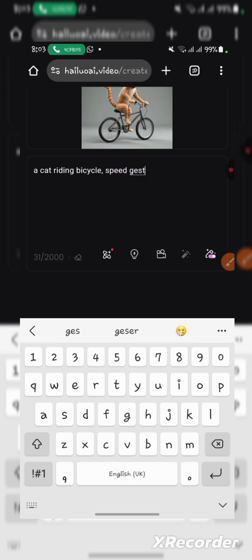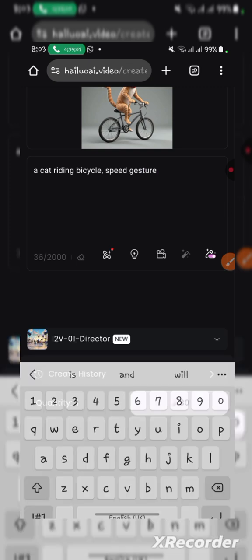And then if you want to use another trick, you use command and put speed gesture. But if you're not good at it, don't try it, bro.